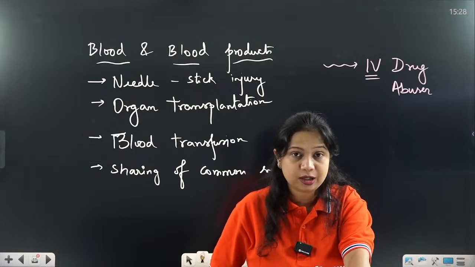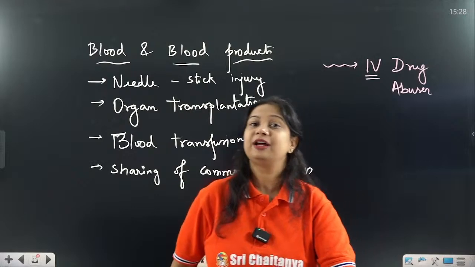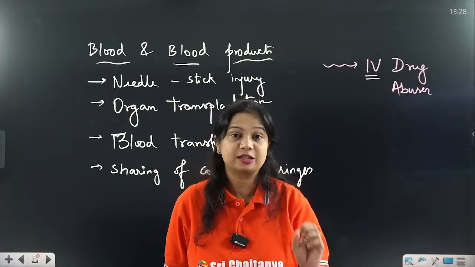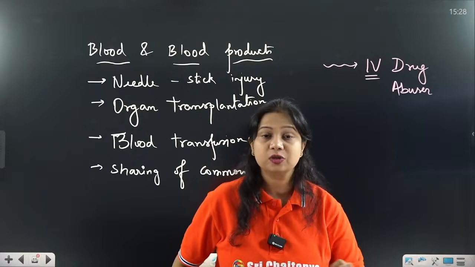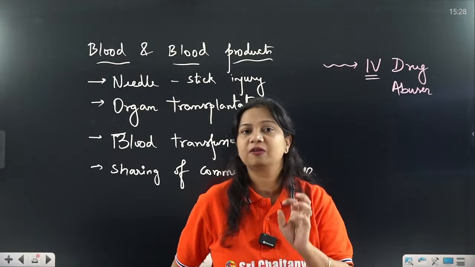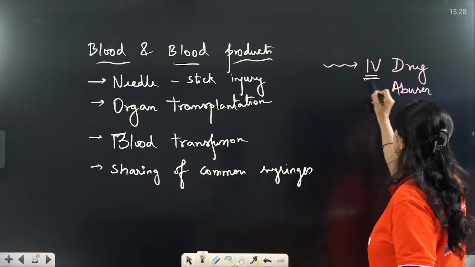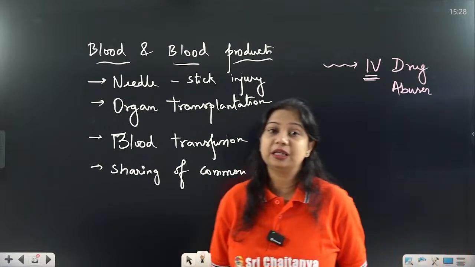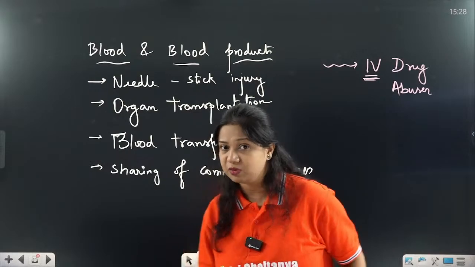Now these drugs when injected in the body are definitely not sterile drugs or sterile injections. These injections are in common use. There is a common sharing of these IV drug injections. So intravenous drug injections during drug abuse is a very common method of bloodborne pathogen transmission.